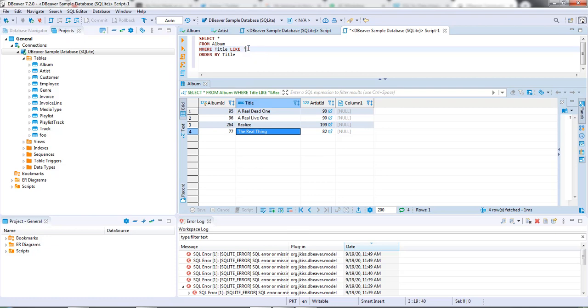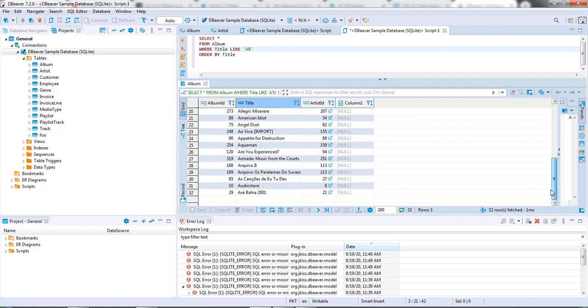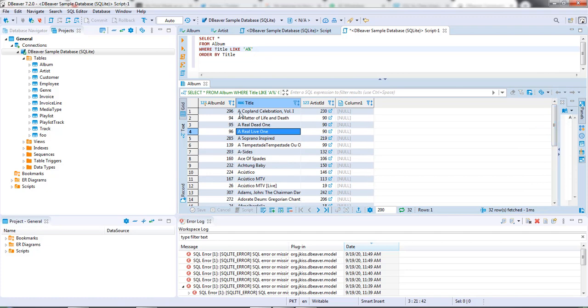Let's say I want my query to return basically any value which starts with the letter A. How would I do that? I type in A and then put a percentage sign. Play. Yes, all of those rows have been returned in which the title starts with an A, and I can do the opposite as well. I can return rows in which the title ends with a specific letter.